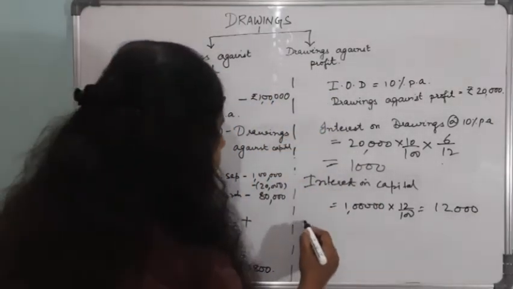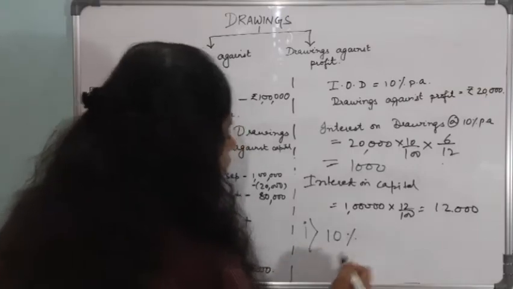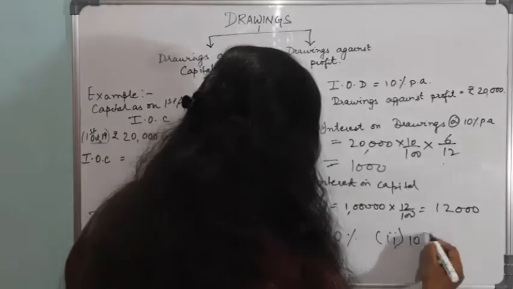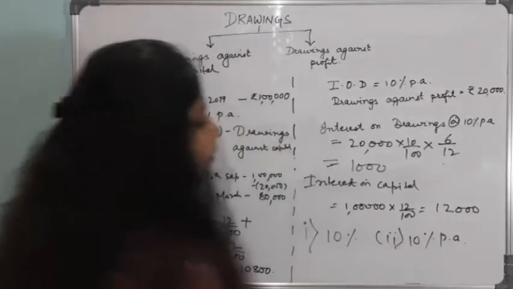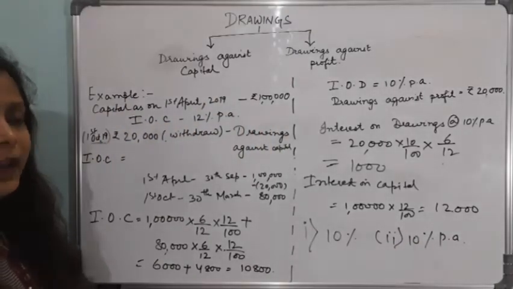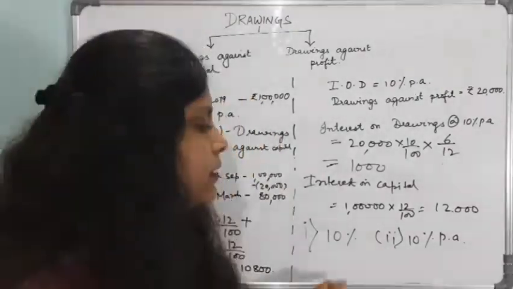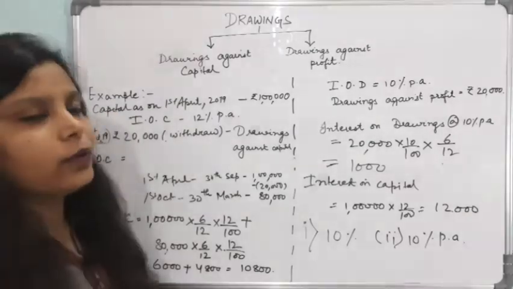Keep in mind one thing: if in the question it is given only as 10% and in the other it is given as 10% per annum, how will you calculate interest on drawings?